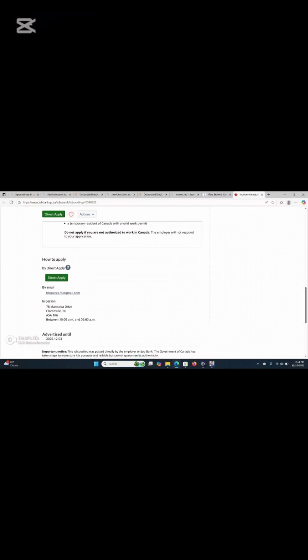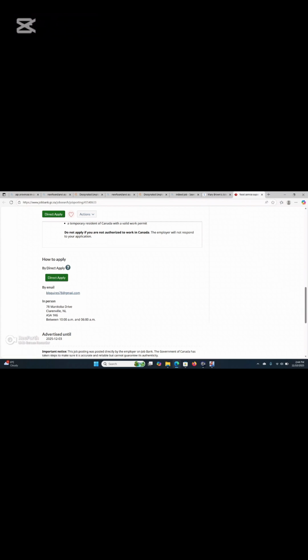For this particular job, it has to be an applicant within Canada, because it asks a question here: who can apply for this job? You can apply if you are a Canadian citizen, a permanent resident of Canada, a temporary resident of Canada with a valid work permit. And so yeah, how to apply? If you are within Canada, this is your shot. You just apply for this job. I click on how to apply, then it gives this information.